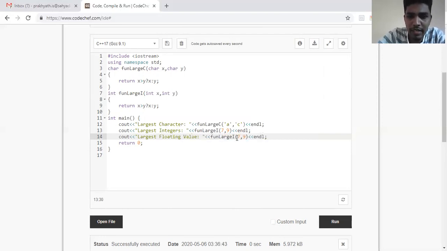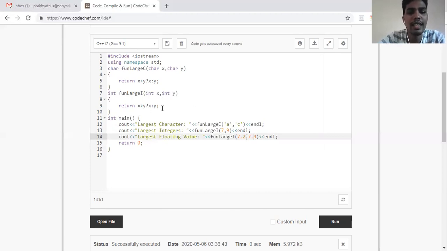So I'll be passing 7.2, and I'll be passing 7.9. So if you see here, I'm passing these floating point numbers to the function which takes integers as argument. So what happens here is it cuts off the decimal part. So it thinks that I'm passing 7 and 7.